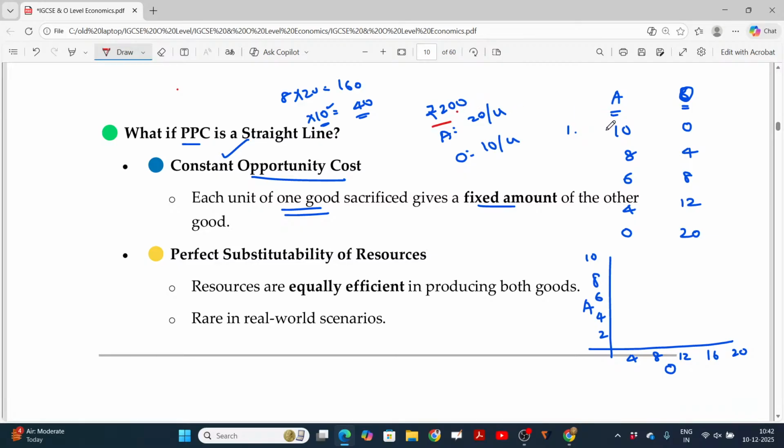Using these 200 rupees, you can produce completely apples, 10 apples and no oranges. Otherwise, you can produce completely oranges, 20 oranges and no apples, or any combination: 8 apples and 4 oranges, or 4 apples and 12 oranges. If I connect these dots, this will be a straight line.